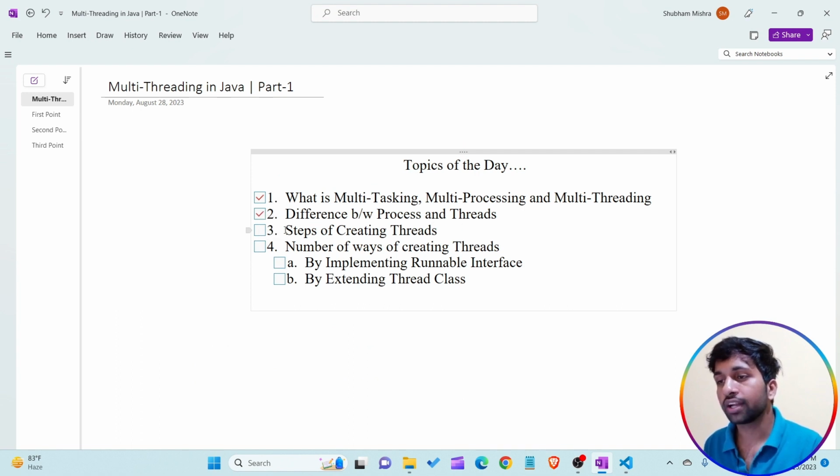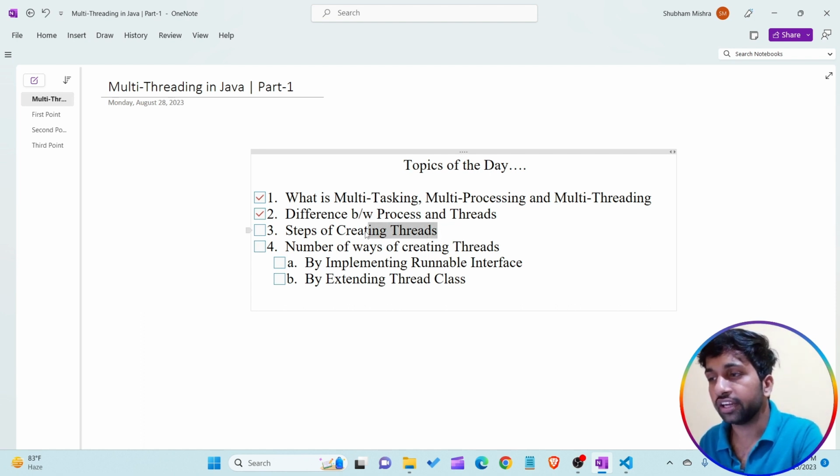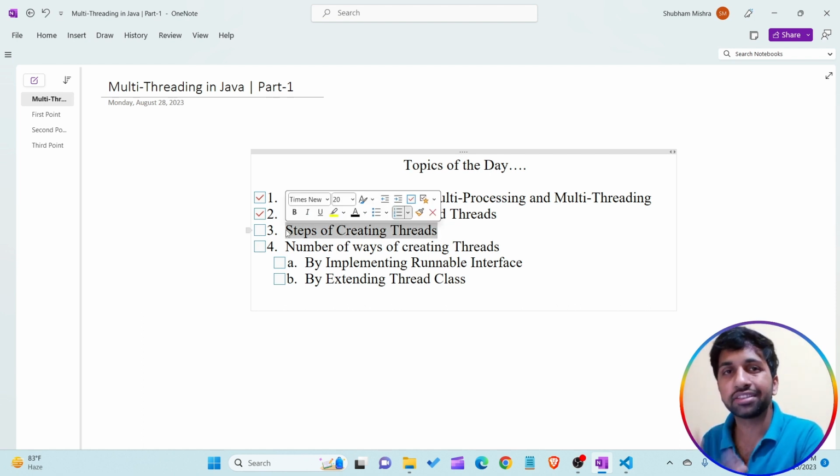Now I'm talking about the steps involved for creating a thread. I think till now you are able to understand what is the meaning of multitasking, what is the meaning of multiprocessing, and what is the meaning of multi-threading, and what are the differences between process and thread. Now I just want to take a huge amount of knowledge about the thread. Your introduction or basic information about multi-threading is clear till now.